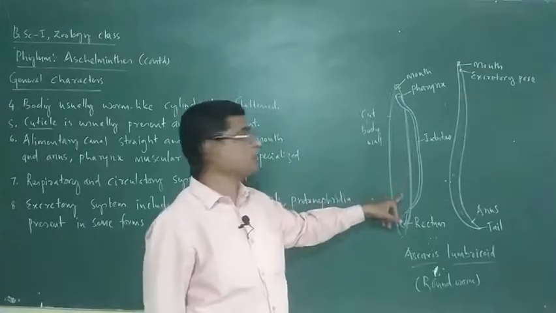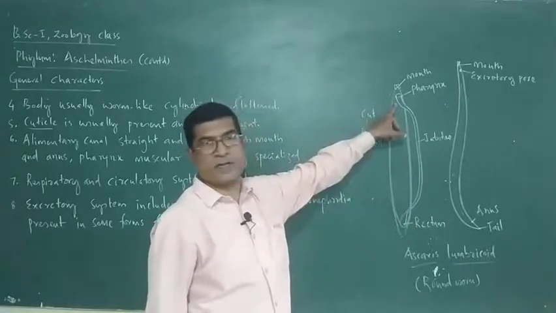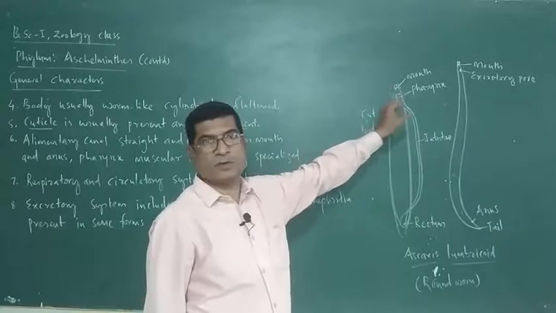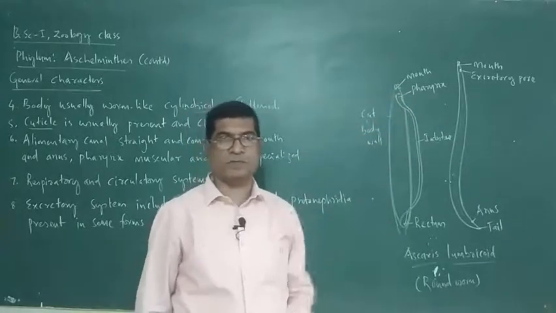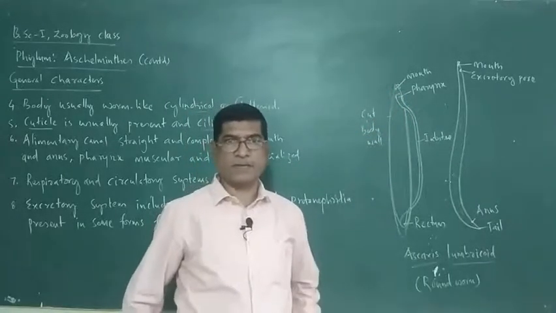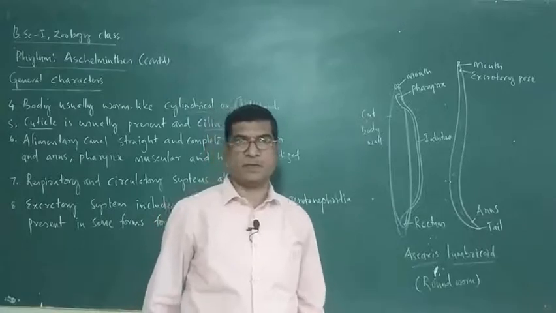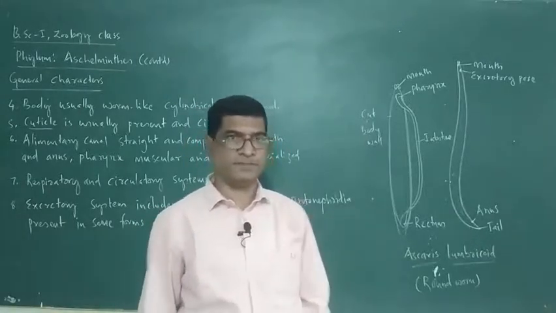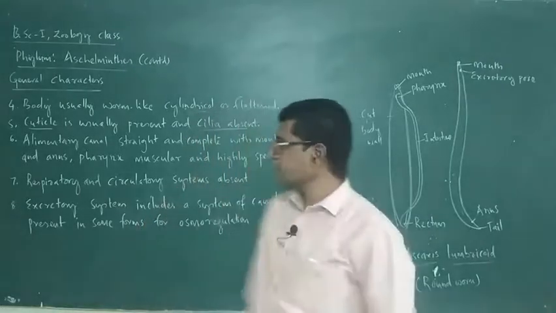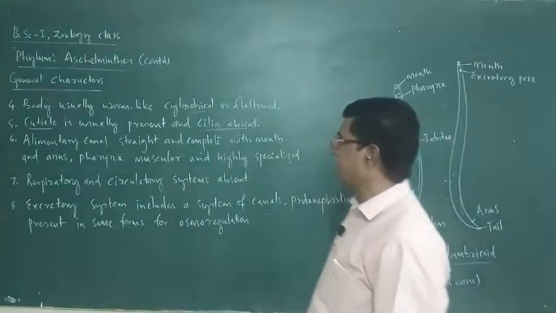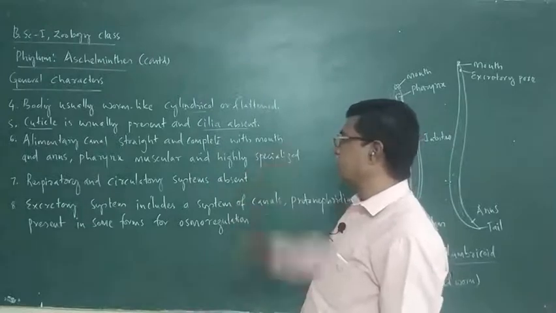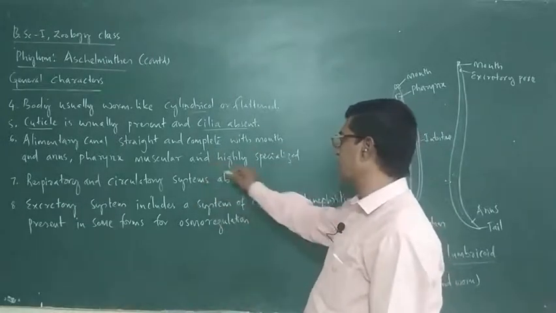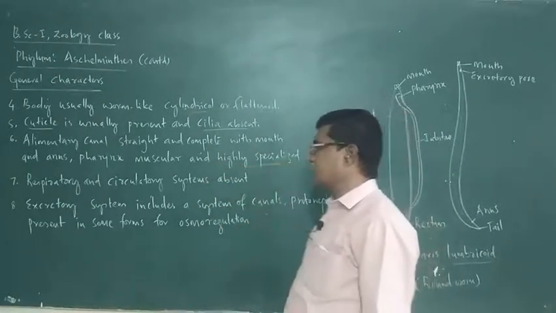Tubular intestine is present. Pharynx is muscular. This is used for sucking the food material from the intestine of the host body. So the alimentary canal is straight and complete with mouth and anus. Pharynx is muscular and highly specialized.